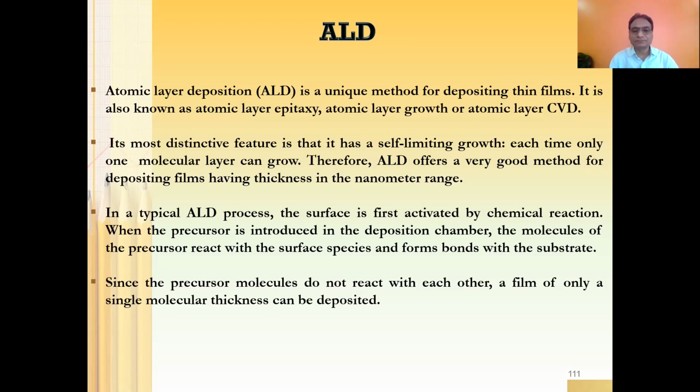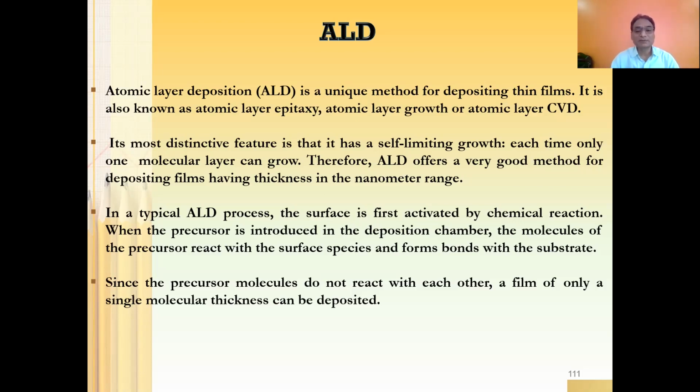By other methods you can grow thin film, but here the thickness would be very, very thin. It's an ultra thin film, as if you are growing a layer of atoms, which is not possible with other CVD machines. There also you grow a layer, but it is a little bit thick, with a bunch of atomic layers that you won't be able to see. Here, single atomic layer deposition is possible with the help of this machine, and that is why it is called atomic layer deposition.